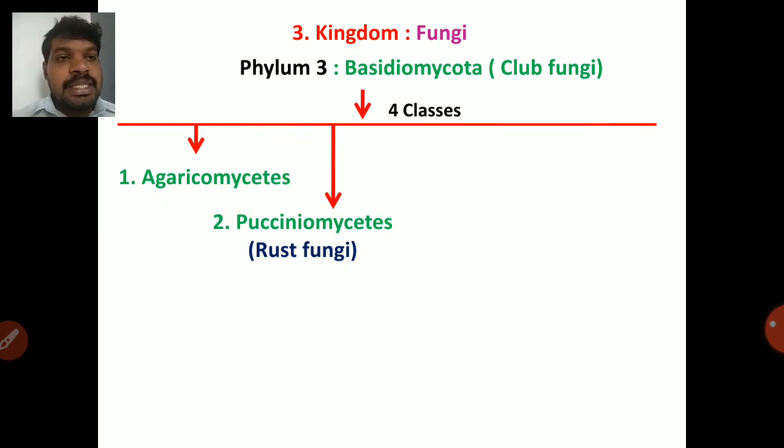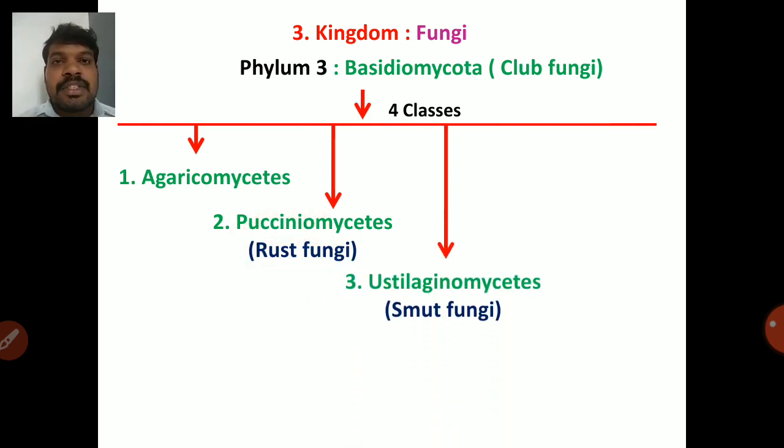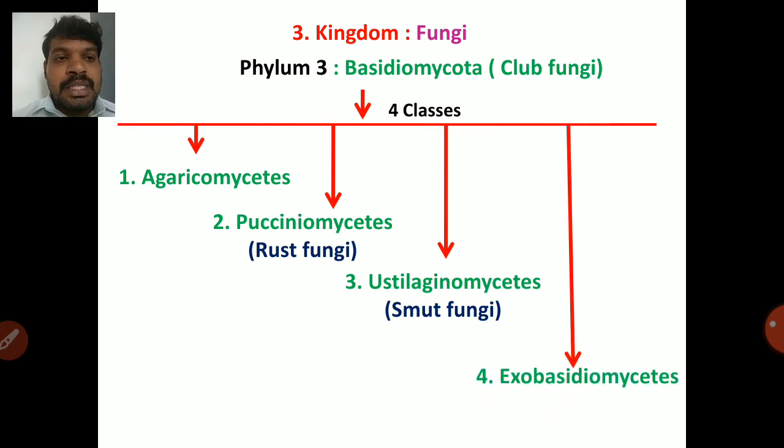Then Pucciniomycetes, that is rust fungi. All the fungi that produce rust are present in Pucciniomycetes. Next one is Ustilaginomycetes, which contains smut fungi. All the fungi that produce smut disease are present in this. Next Exobasidiomycetes. Exobasidiomycetes contains Exobasidium vexans which causes tea blister blight.